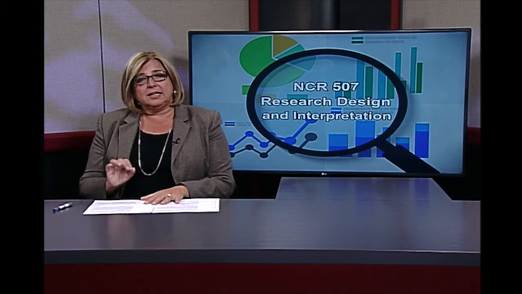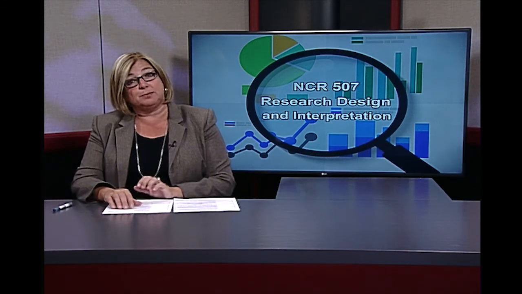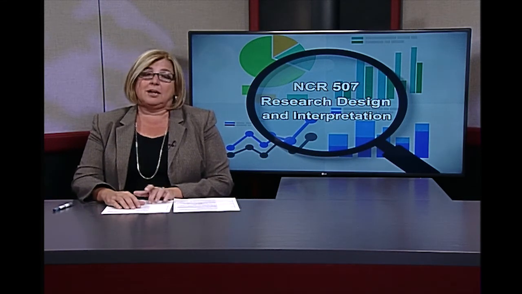So let's take a look at a couple of very strategic designs that are used in experimental design that will help us see some examples of where we might provide those controls. And we're going to talk about randomized design, we're going to talk about randomized block design, and then we'll also talk about matched pair design. Let's take a look at this clip that goes through each of those.